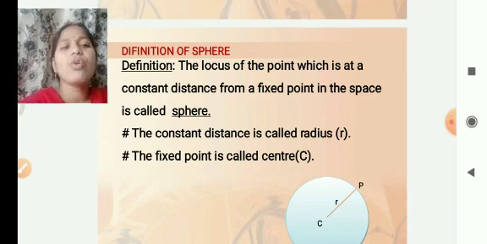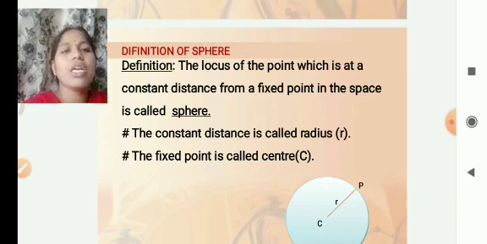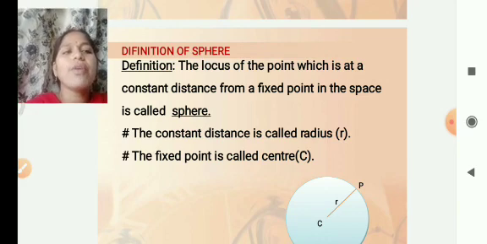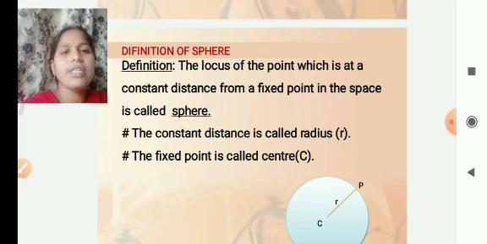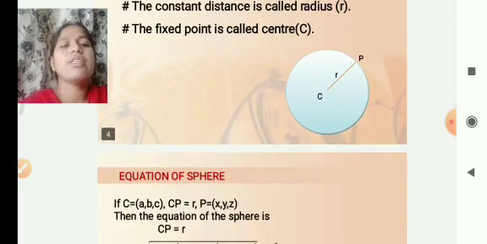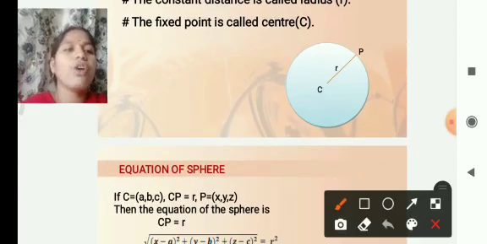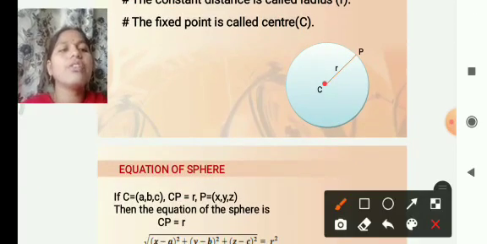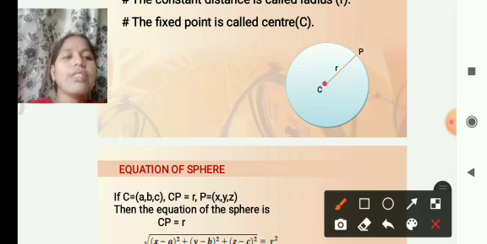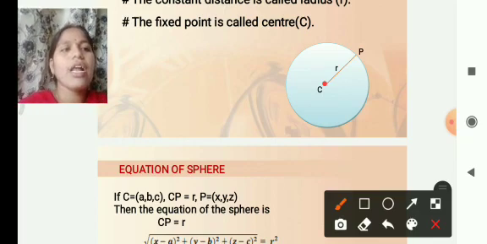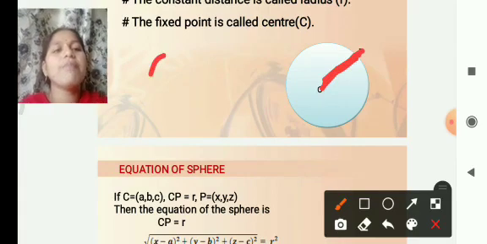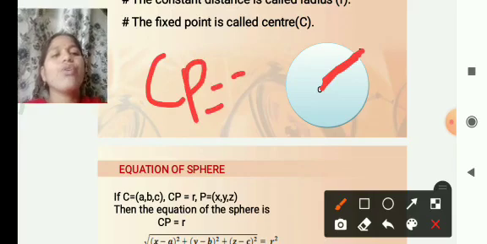The locus of a point which is at a constant distance from a fixed point in space is called a sphere. This is the fixed point, called the center of the sphere, and the distance CP is called the radius of the sphere.